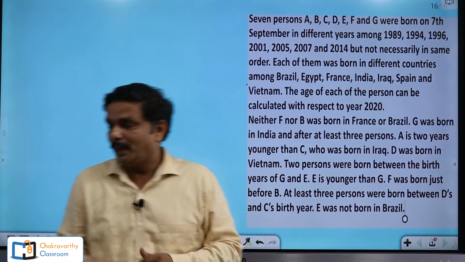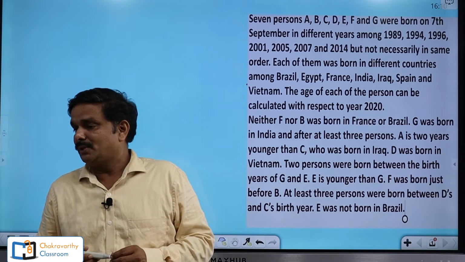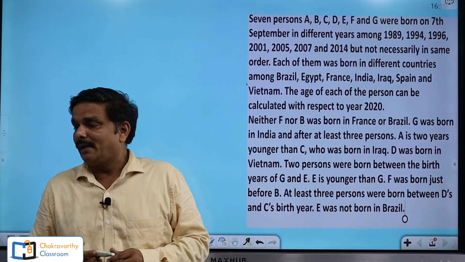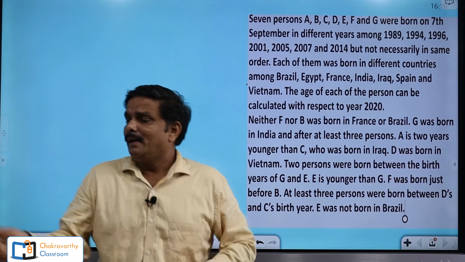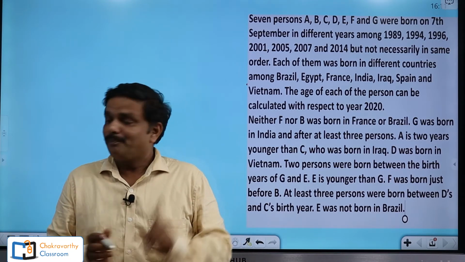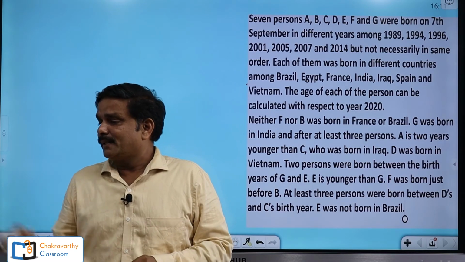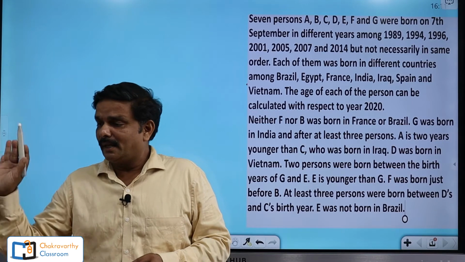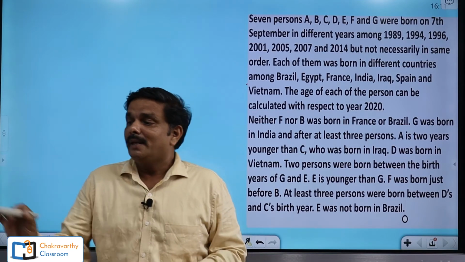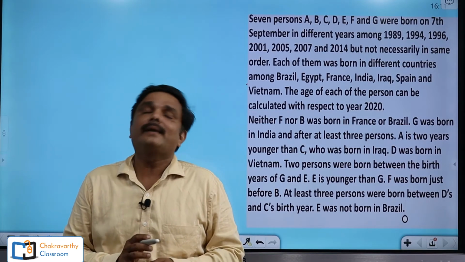Now, how to go for this one? First, read the information how they have given. Total 7 persons they have given, and they were born on 7th September in different years. This is important. 7 persons, different years, 1989, 94 and so on they have given, but not necessarily in the same order. Then one more information, each of them was born in different countries.